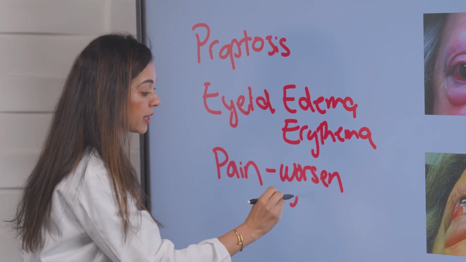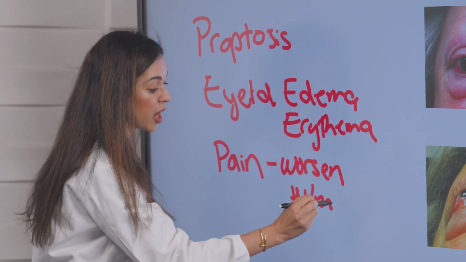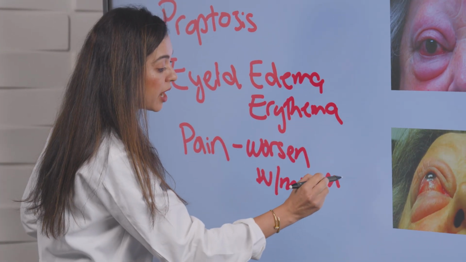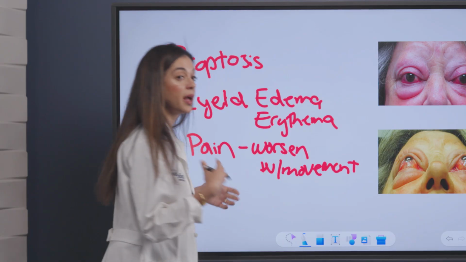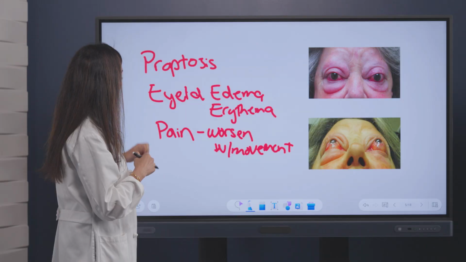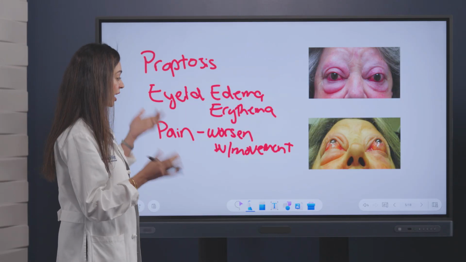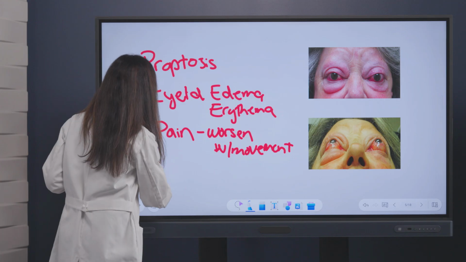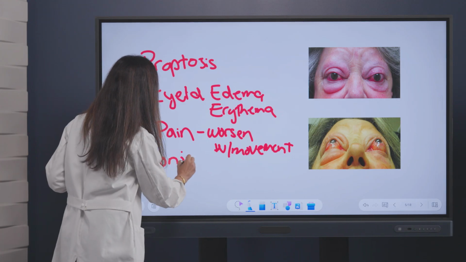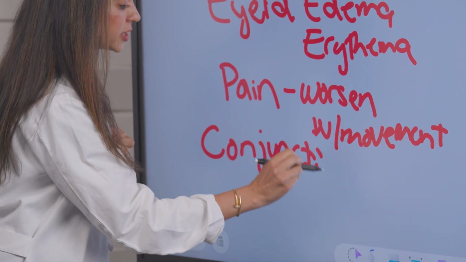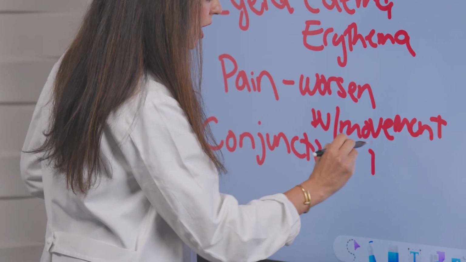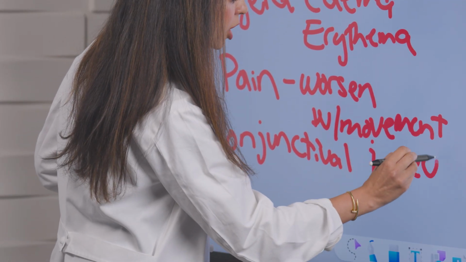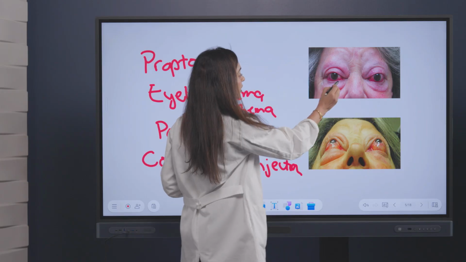And that is, again, because of the increased size of the extraocular muscles. When they move their eye in any direction, that can be painful. So we have pain that can be worse with eye movement. We also can have conjunctival injection, where the eyes are red, as we can see here. We can also have caruncular swelling or caruncular edema.